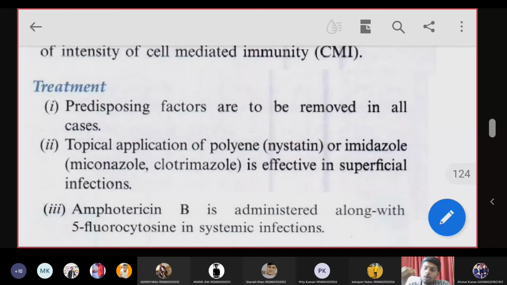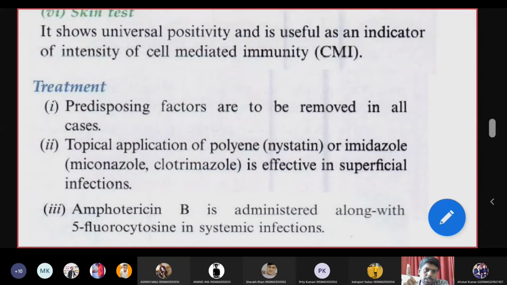Whereas we can also use oral drugs, and one of the effective oral drugs is amphotericin B. Amphotericin B in association with flucytosine can be used for killing this fungal infection. That is why in COVID infections recently, we have given these amphotericin tablets parallelly, because COVID patients are already immunocompromised, and there is a chance of getting fungal infections. So parallelly, we have given antifungal drugs to the patients.